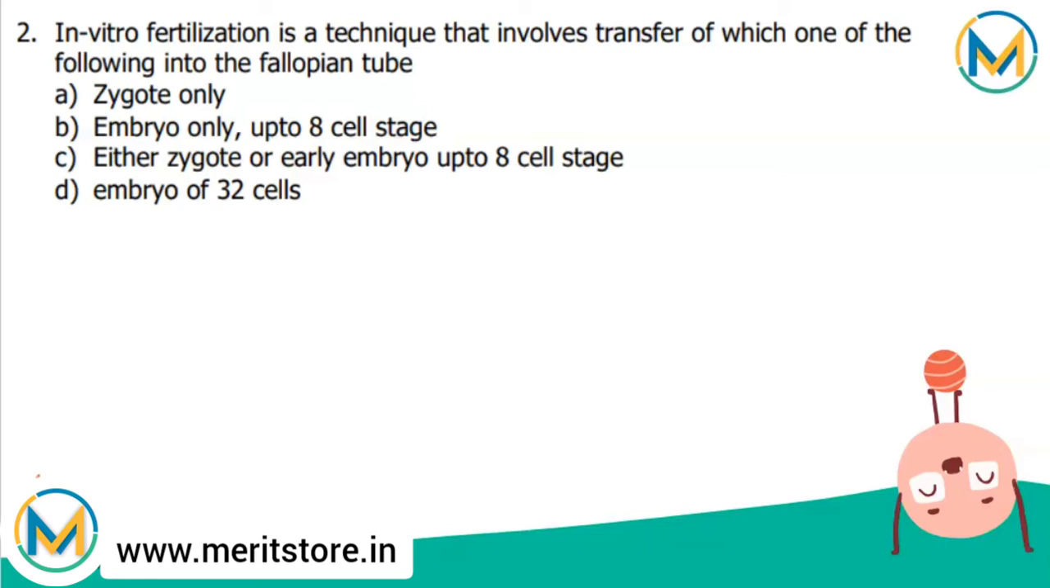This method involves in vitro fertilization, fertilization of male and female gamete outside the body in almost similar condition as that in the body, followed by the embryo transfer. Either zygote or early embryo up to 8 blastomeres is transferred into the fallopian tube to complete its future development. So the correct answer is either zygote or early embryo up to 8 cell stage, option C. Looking towards the next question,